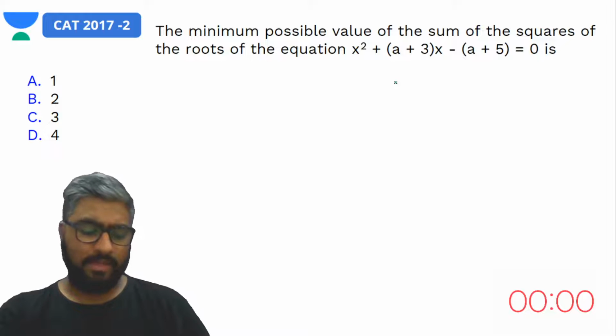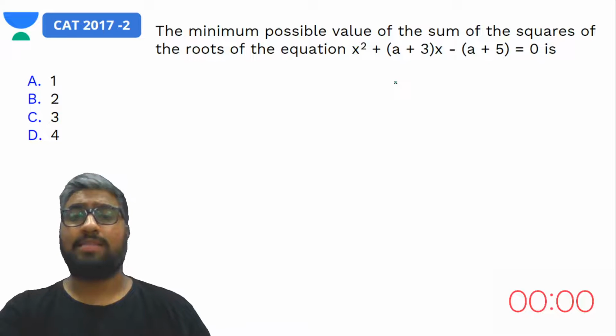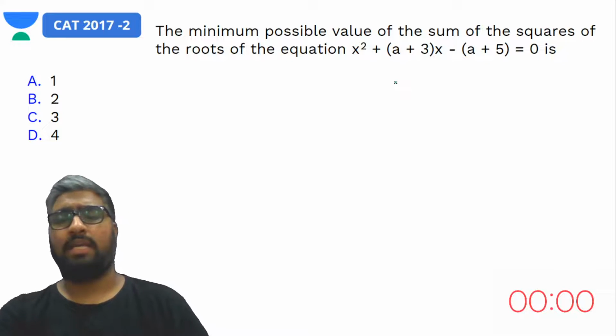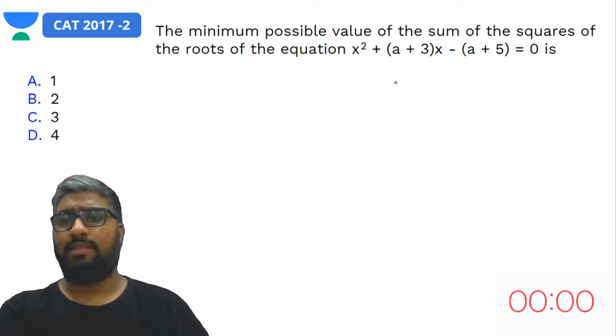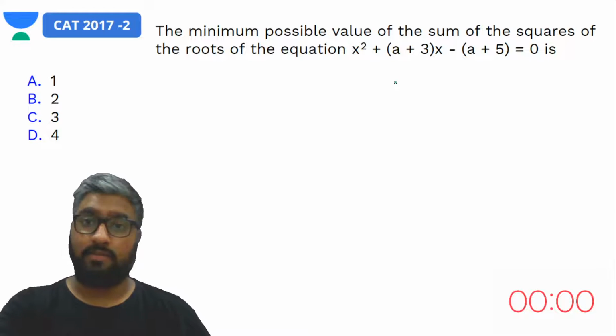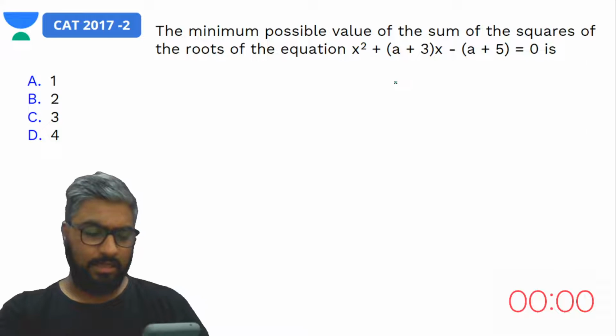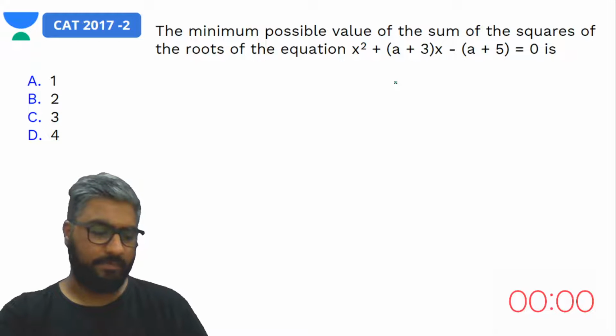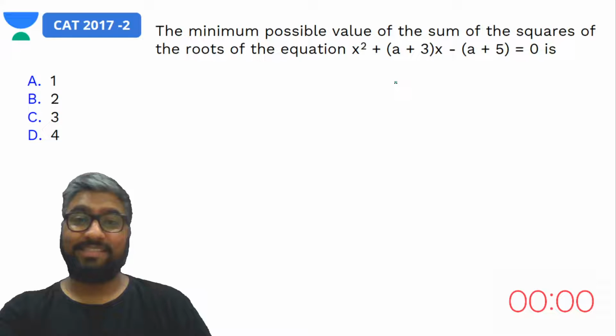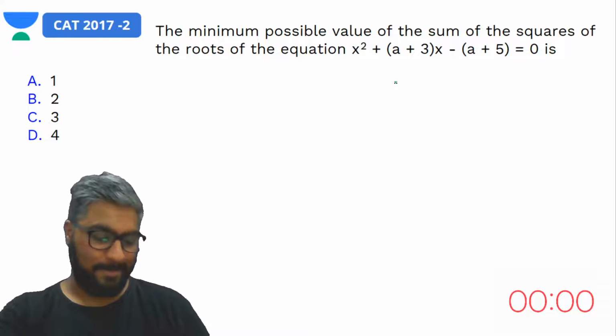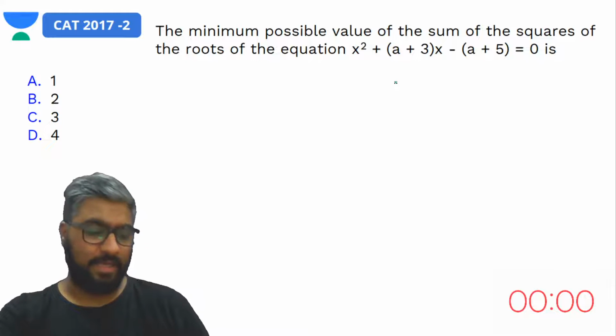The definite way to answer this question is using the sum of the squares, and the sum of the roots and product of the roots, of course. So we have Vidisha, Rishant, Khushi and Paradox all saying 4 different answers. Anyone else? Okay, Kalpit says 4, Shubham says 3.